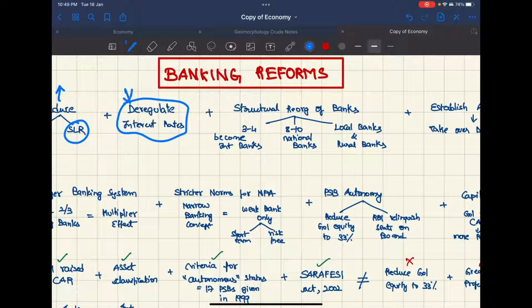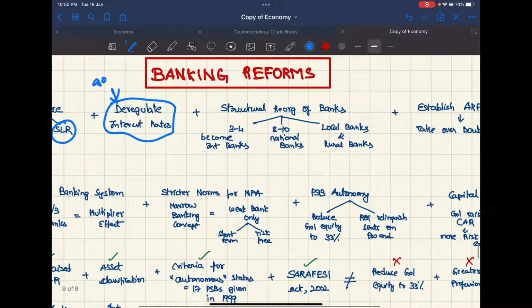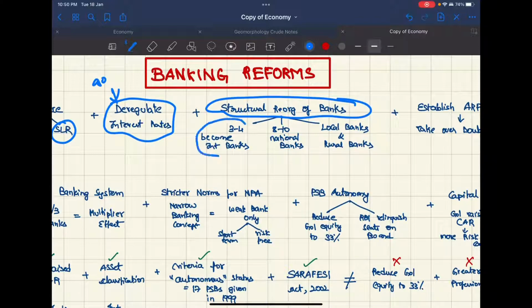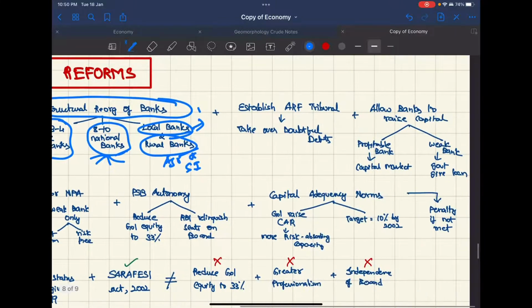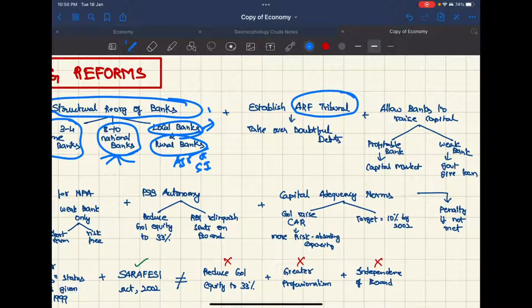Deregulation is basically that the government won't tell how much interest rate to charge. And structural reorganization of the banks: 3 to 4 need to be big and international banks like SBI, and 8 to 10 national banks with a large national network to cover all the areas. Local banks to cater to local areas, and rural banks to cater to agriculture and allied activities, small scale industries, etc. And also establish an ARF tribunal to take over the doubtful debts, and these are basically NPAs.